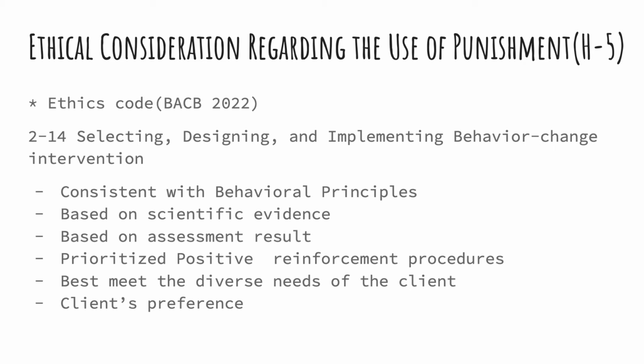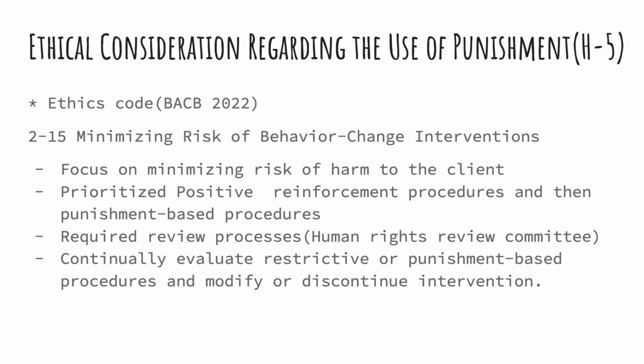This may involve considering factors such as age, developmental level, cultural background, and individual preferences. Client's preference: whenever feasible, the client's preferences and choices should be taken into account when selecting intervention strategies. Respecting the autonomy and preferences of the client promotes their active participation in the intervention process. Also, ethical consideration regarding the use of punishment, task list H5, and its related BACB Ethics Code.